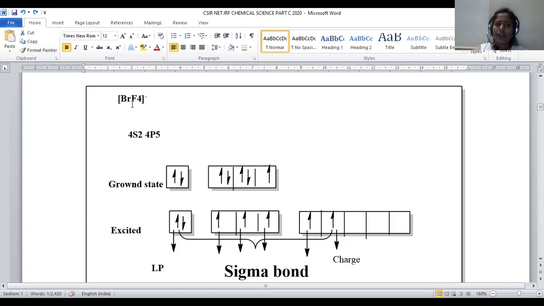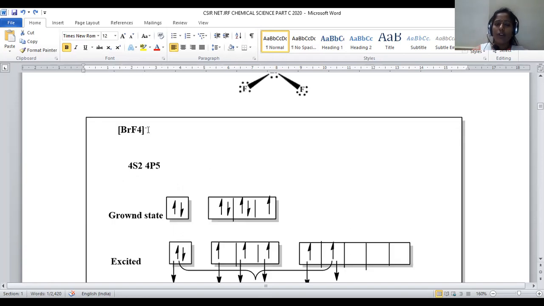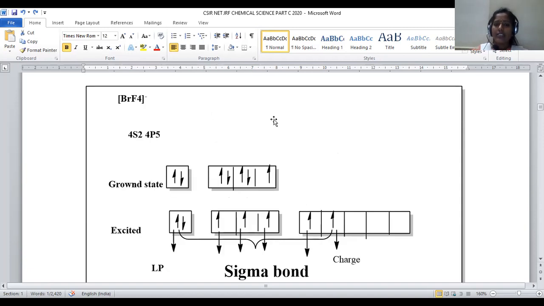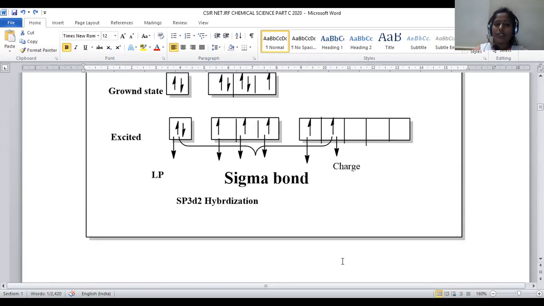How many sigma bonds are required? 4 sigma bonds. That's the reason why we have to hybridize this in the form of sp3d2 hybridization, because we have one more negative charge in the molecule as well. That's the reason why sp3d2 is the hybridization. When sp3d2 hybridization is there, these 2 lone pairs of electrons reside on the central bromine. So bromine is associated with lone pairs of electrons.